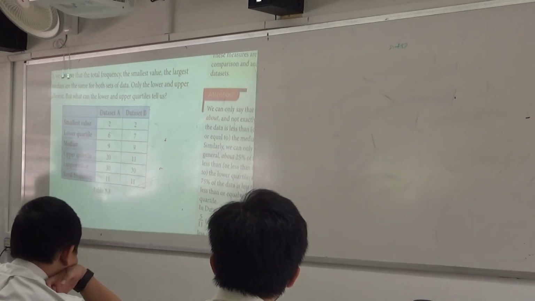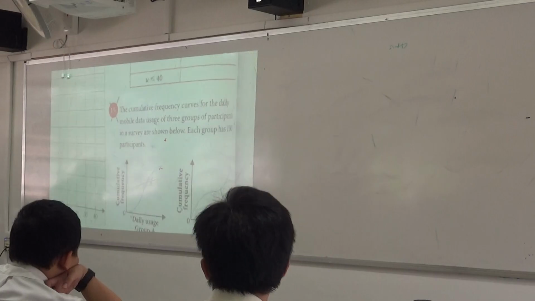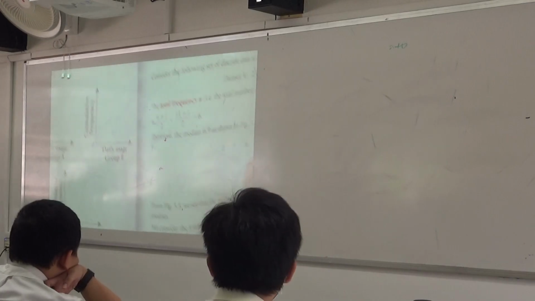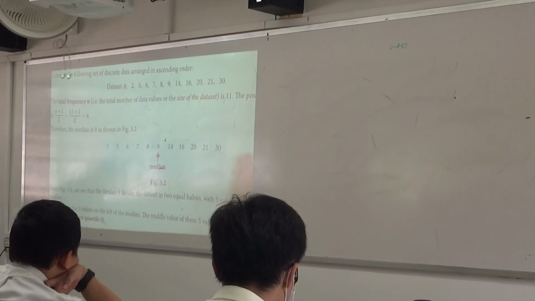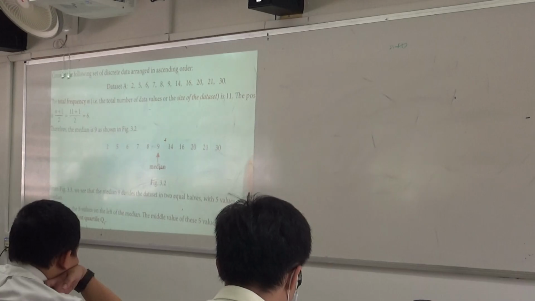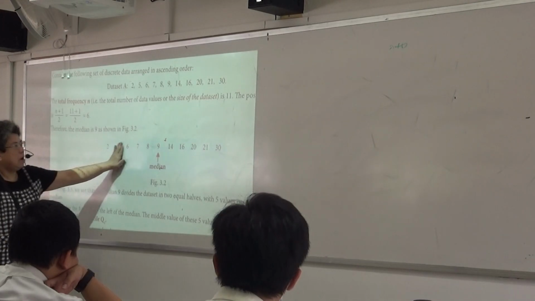Okay, but where did this come from? Alright, can all of you look at this one? This set of data. Can you see it's already arranged in ascending order? Okay, now I'm going to do something here. How many values are